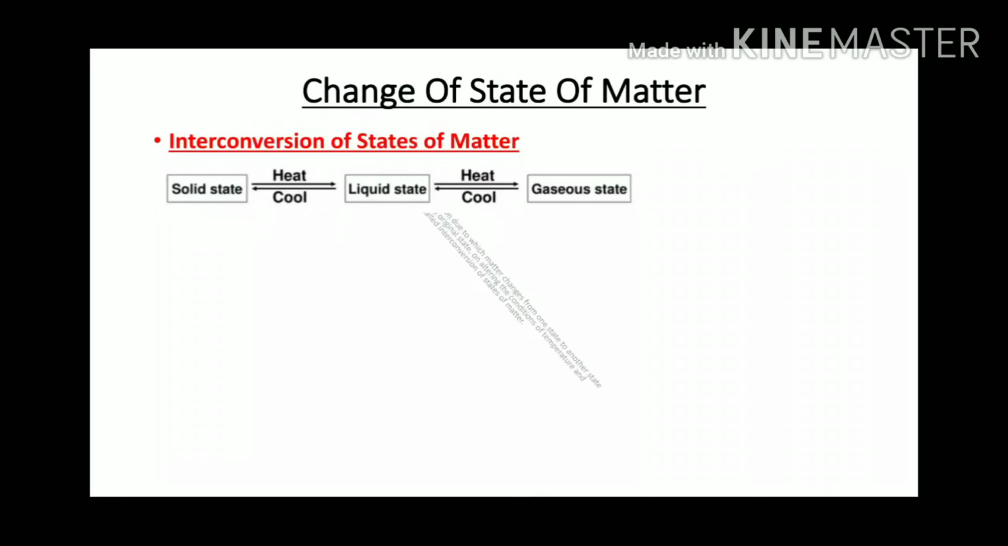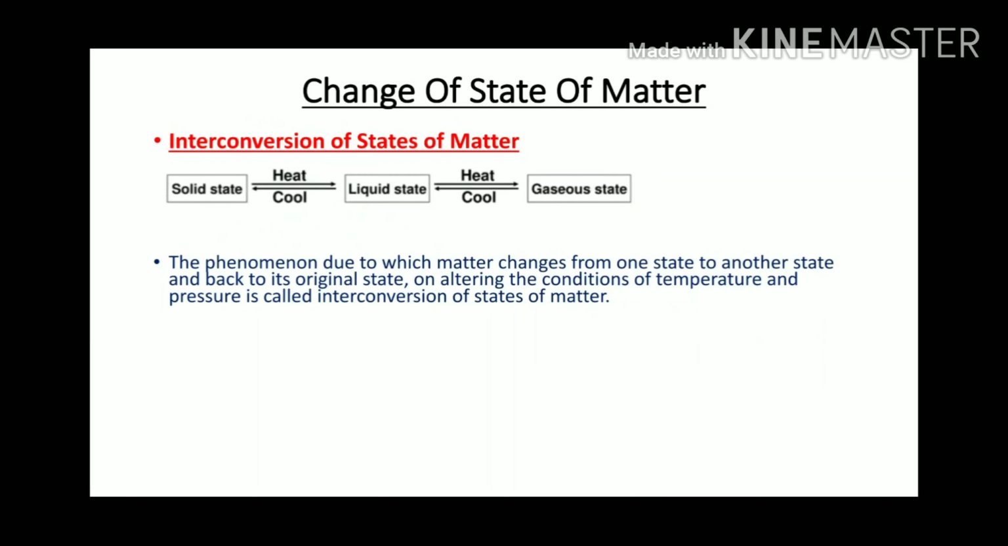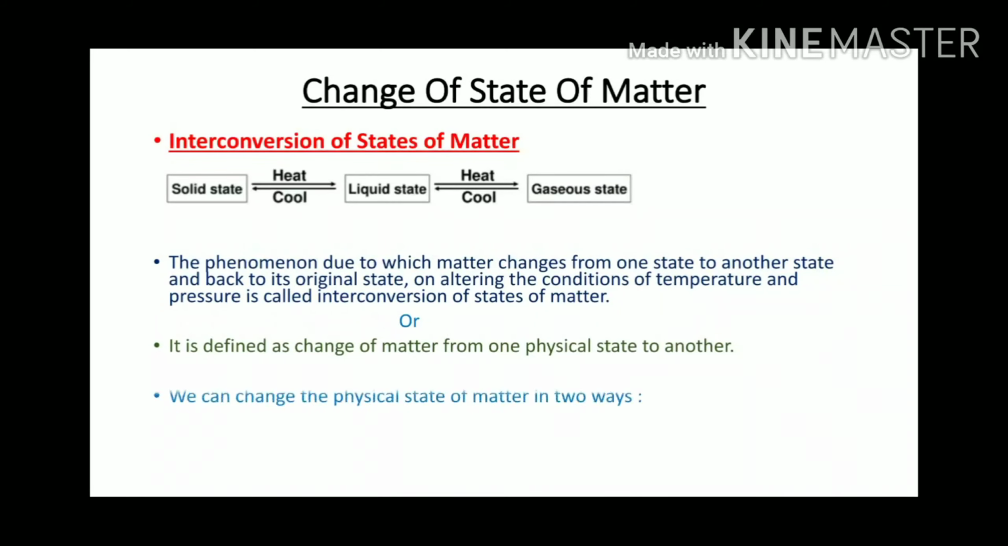The phenomena due to which matter changes from one state to another state and back to its original state on altering the conditions of temperature and pressure is called interconversion of states of matter, or it is defined as change of matter from one physical state to another. We can change the physical state of matter in two ways, by changing the temperature and by changing the pressure.